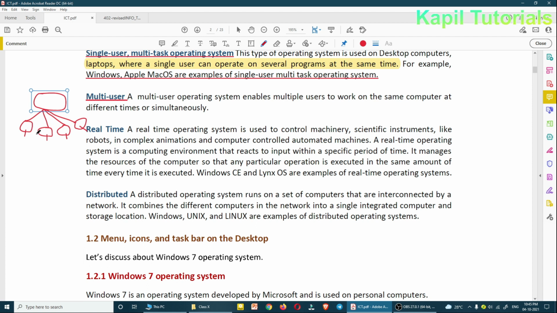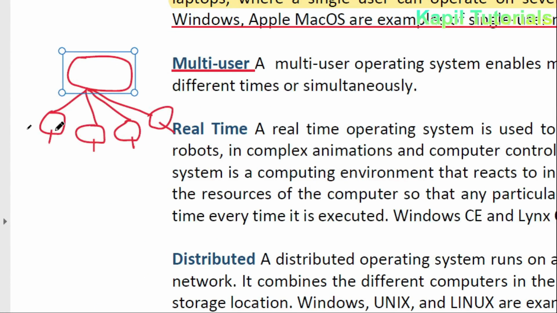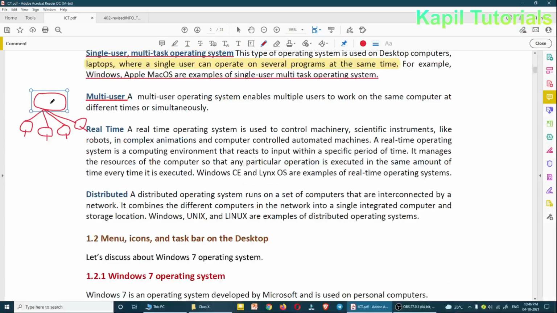Now everywhere the persons are sitting, they have one monitor, keyboard, and mouse, each one will have, but they are actually connected to the main computer, you could say the big computer. Only the nodes have their own monitors, keyboard, mouse. So actually it is one system only, but it is multiple user. So I hope this is clear to you.